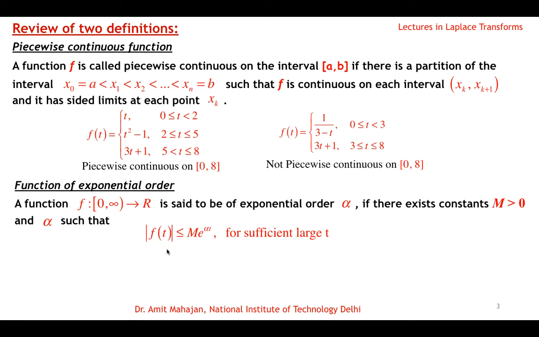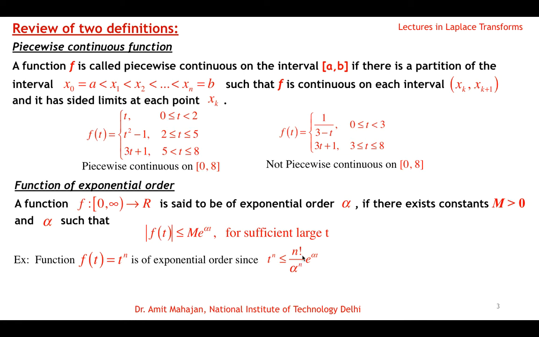So this can be viewed as: if you have any function f(t) and this exponential function e power alpha t, this exponential function grows faster than f(t). Then the function f(t) will be called a function of exponential order. One example is the function f(t) equal to t power n, a polynomial type function. They are of exponential order because t power n is less than or equal to n factorial by alpha power n times e power alpha t for any positive alpha.